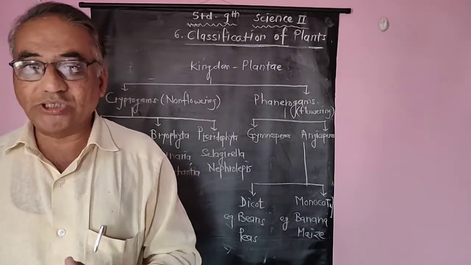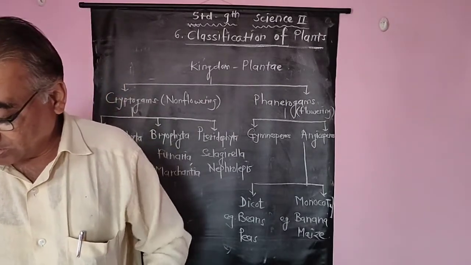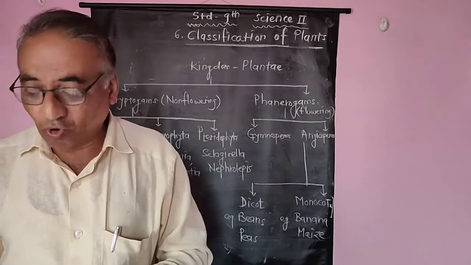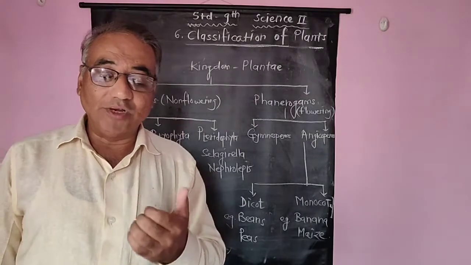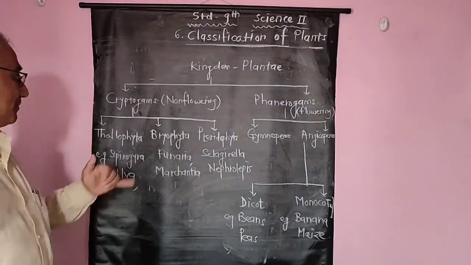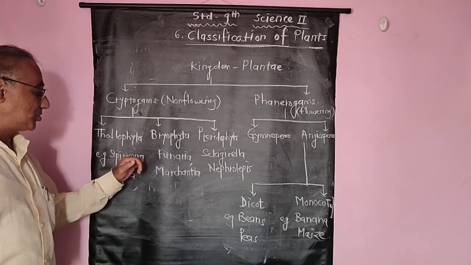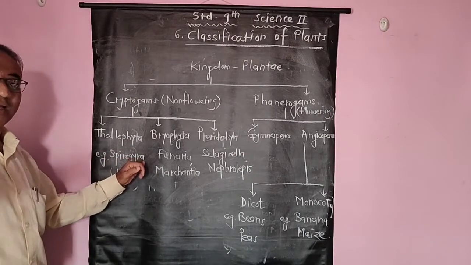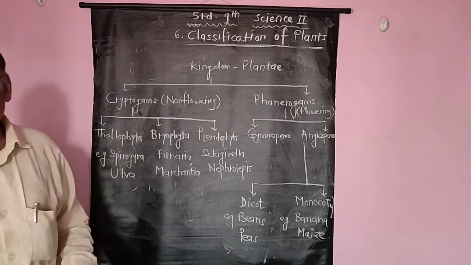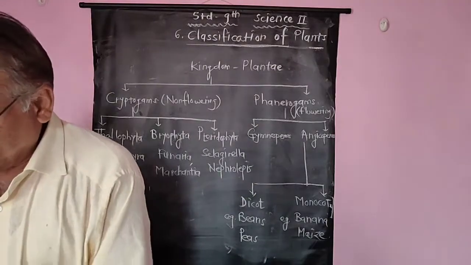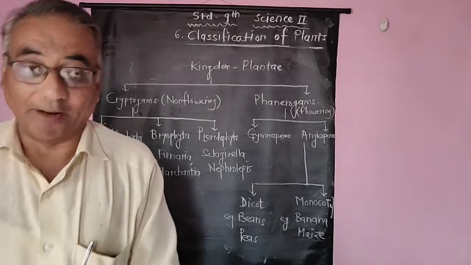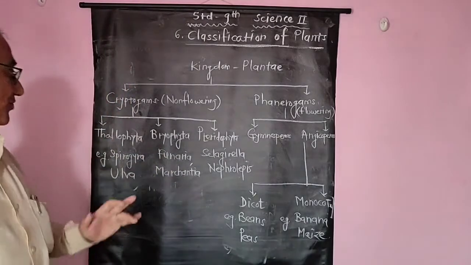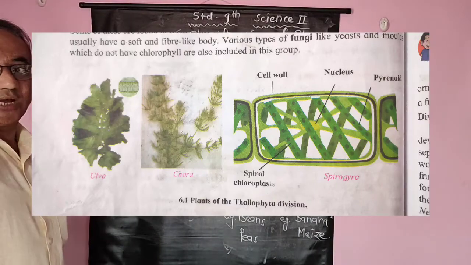They are either unicellular or multicellular. Some of them are microscopic while some of them are macroscopic. The examples of thallophyta are Spirogyra, which we call shaiwal, then Ulva, Ulothrix, Sargassum, etc. These are the characteristic features of the first division thallophyta.